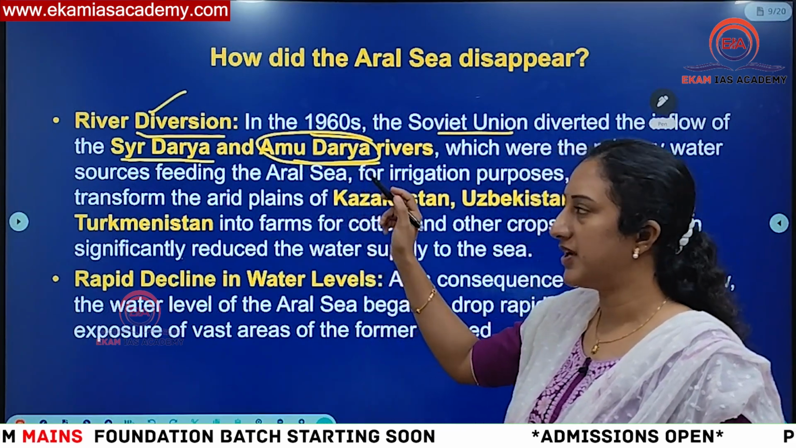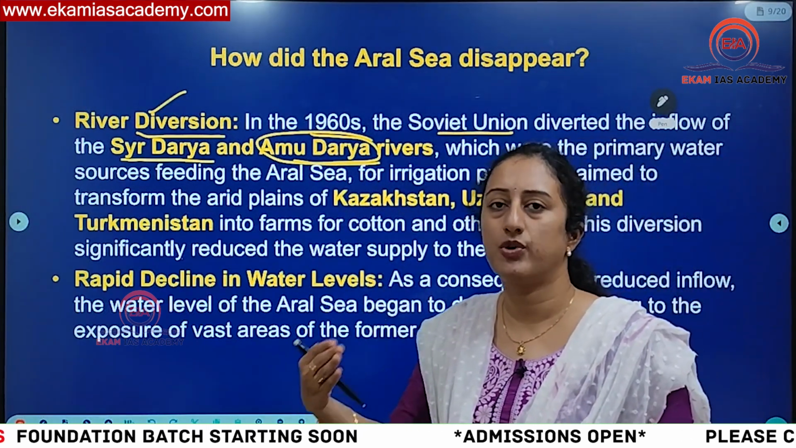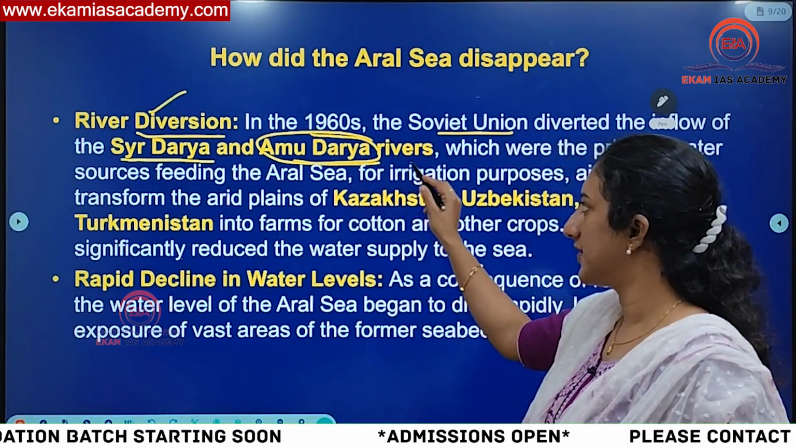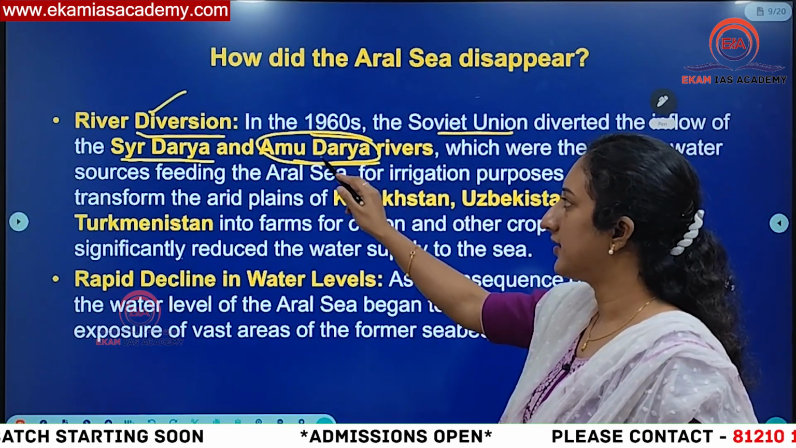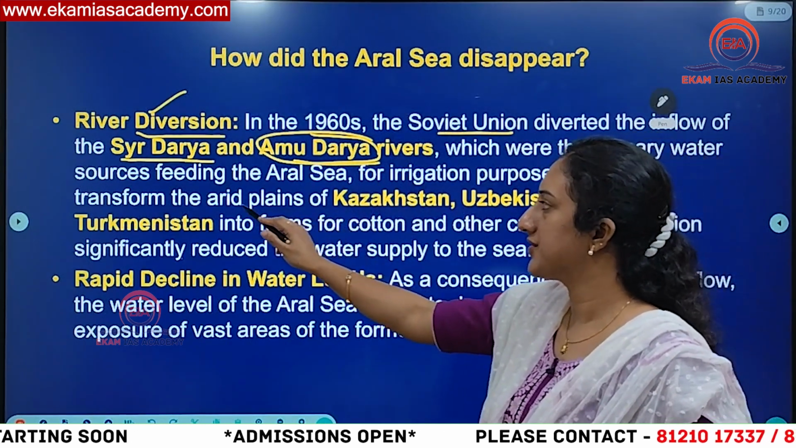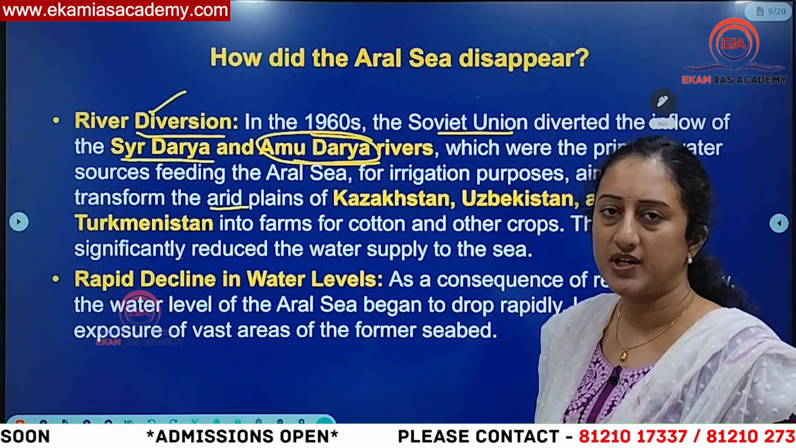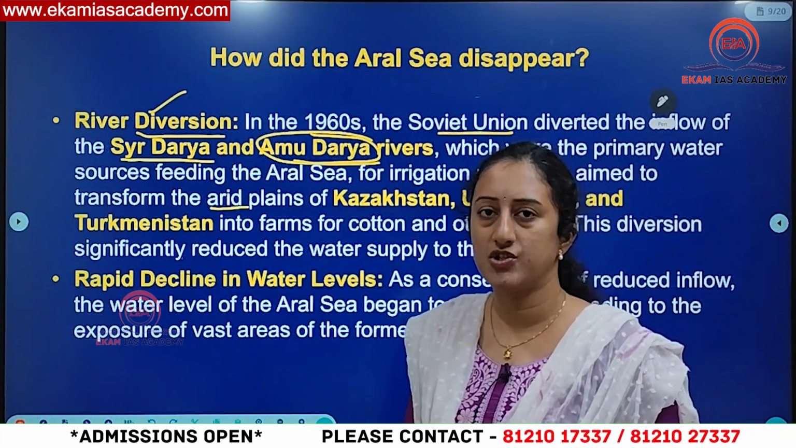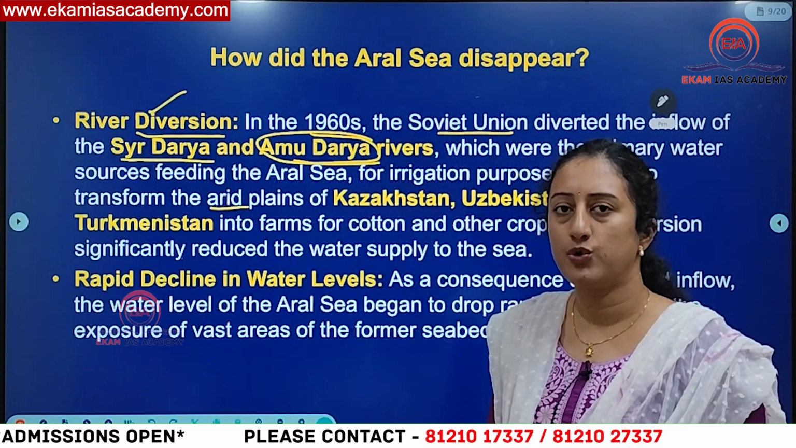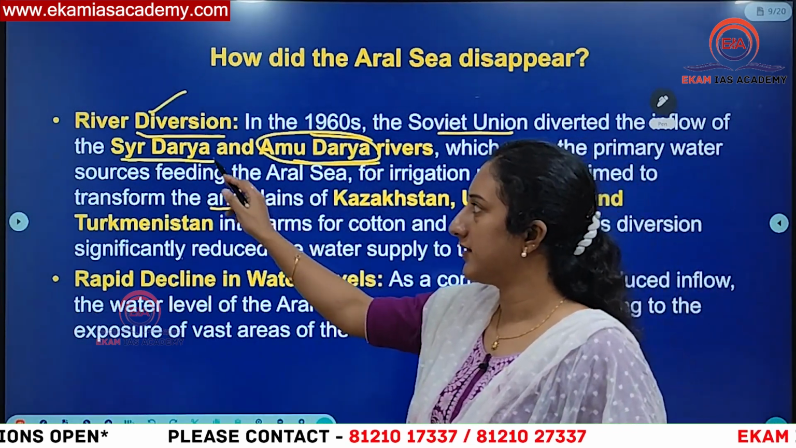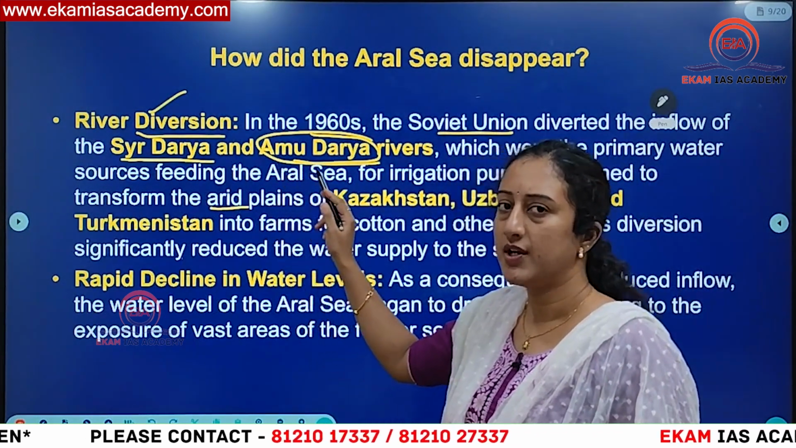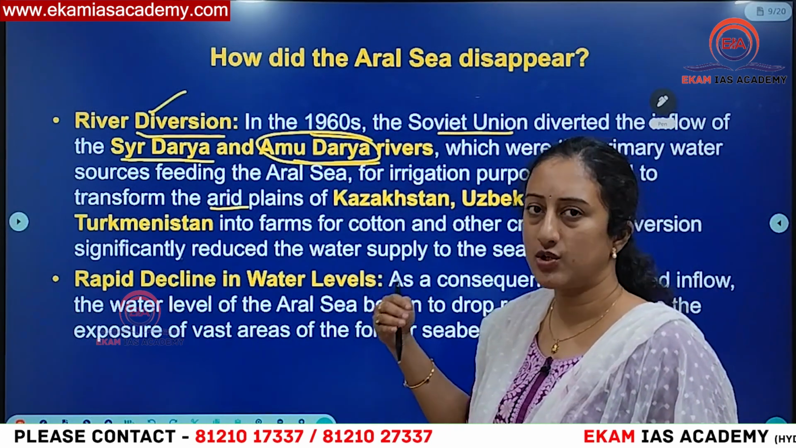These two rivers previously used to drain their excess water into the Aral Sea, but because of the increase in demands, they started diverting these two rivers. This region of Kazakhstan and Uzbekistan is arid. Arid means dry region, so they don't have abundant rainfall to meet their needs. That is why they started diverting these two rivers, so that water inflow to the Aral Sea got reduced.